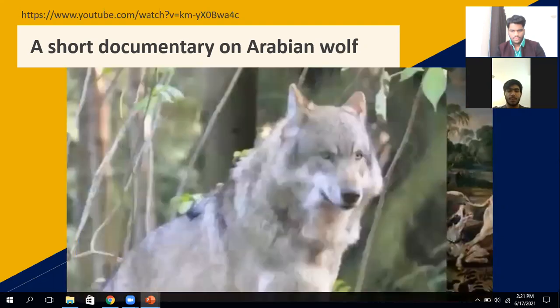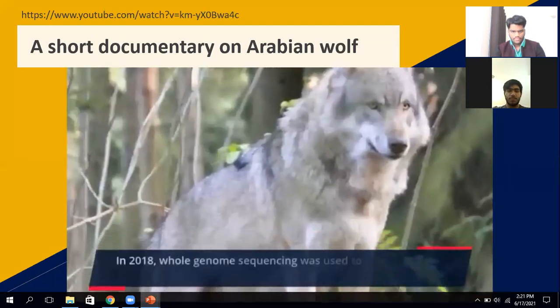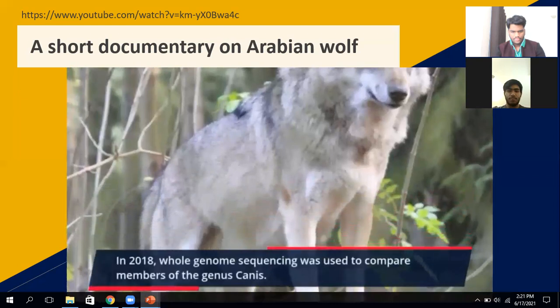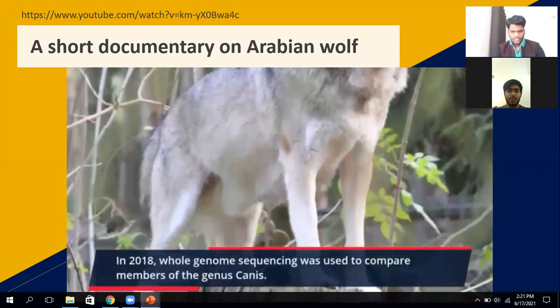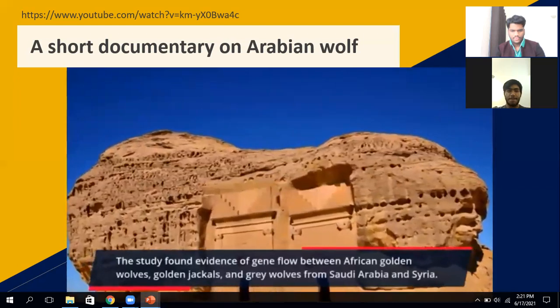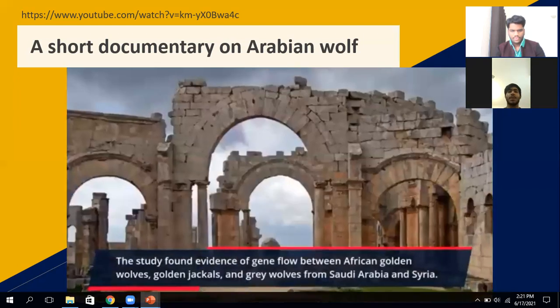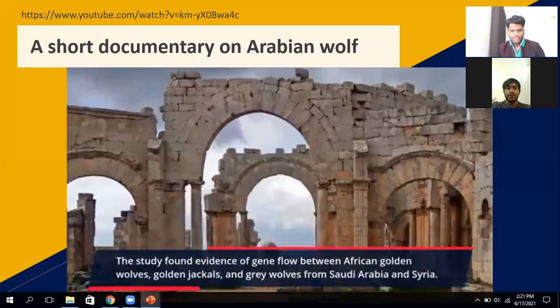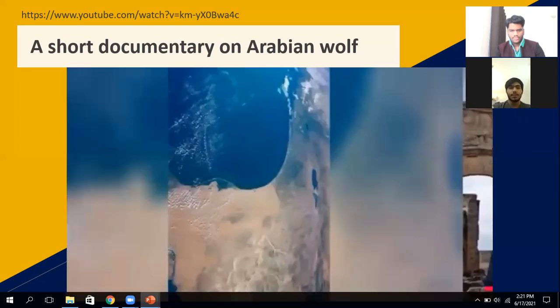Where did it come from? In 2018, whole genome sequencing was used to compare members of the genus Canis. The study found evidence of gene flow between African golden wolves, golden jackals, and gray wolves from Saudi Arabia and Syria.